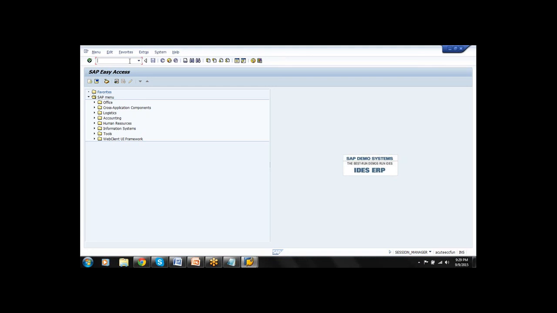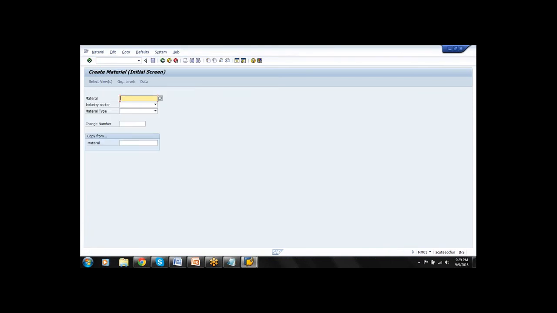Now, in the SAP Easy Access screen, I am entering a transaction code, MM01, either in small letters or capital letters, it doesn't make any difference. The system has opened a screen to create a material. In this screen, I can create a material. I don't want to create a material now. I want to create a vendor. /n xk01, enter. The material screen has disappeared and it has opened a screen to create a vendor.